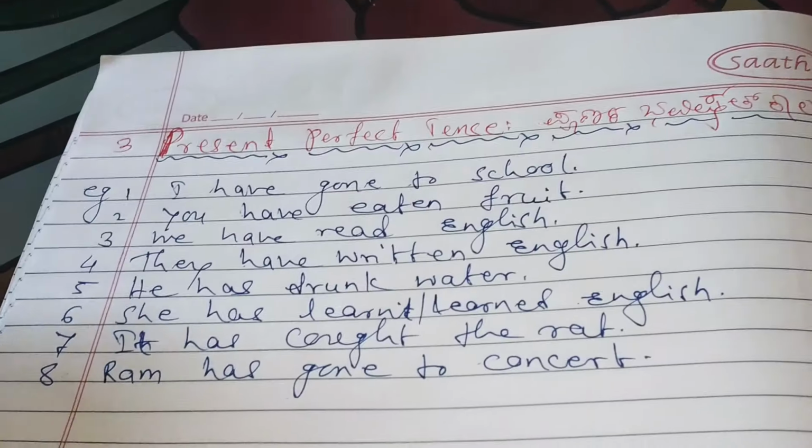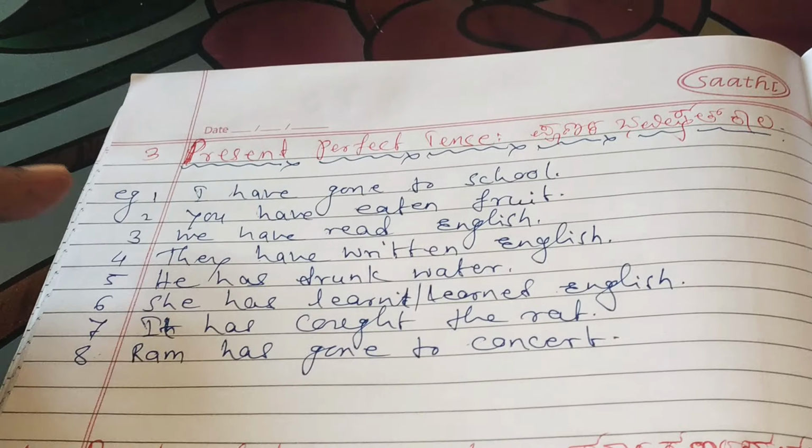We are reading English. They are writing English. So in this way. Do you understand thoroughly? Yes, sir. Then we will go to the third form, present perfect tense, and present perfect continuous tense. I will show you the examples first and then we will explain.